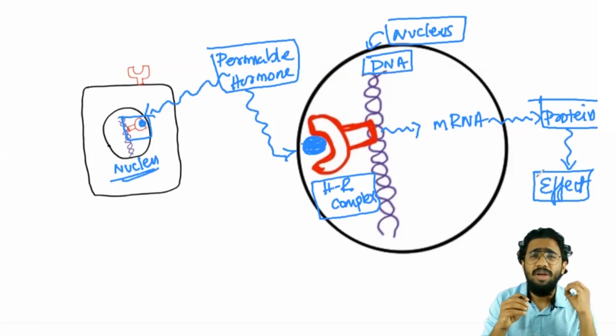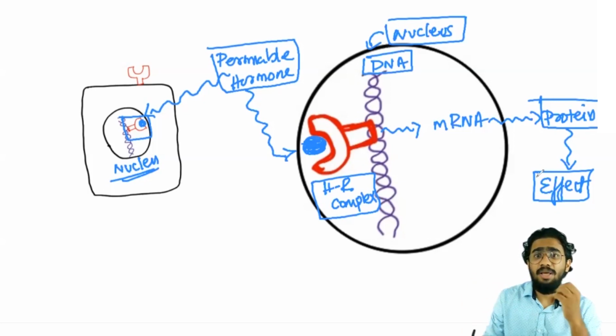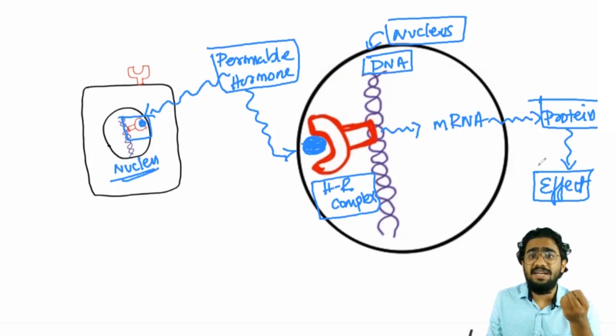And this is how every cell membrane permeable hormone acts. It will directly come inside the cell, directly go inside the nucleus, and activate a gene. It will transcribe the gene into mRNA and then into protein, and the protein will give the effect, or we can write it as a physiological effect being produced.